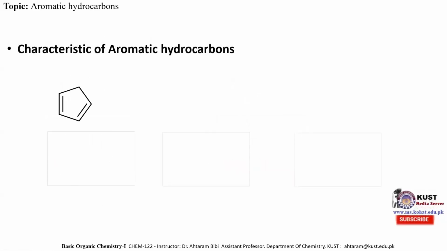Here is another example, cyclopentadiene molecule. And let's apply the aromatic properties on this molecule. It is cyclic, yes. It is fully conjugated, no, because these 4 carbon atoms, this carbon atom, this carbon atom, this one, and this one are sp2 hybridized, but this carbon is sp3 hybridized. So these 4 are in conjugation, but it is not in conjugation with this carbon atom. So it is not fully conjugated. It does not obey the second property of aromatic hydrocarbon.